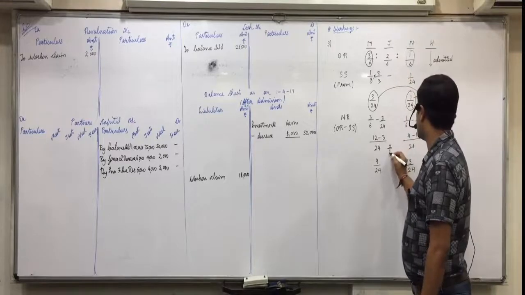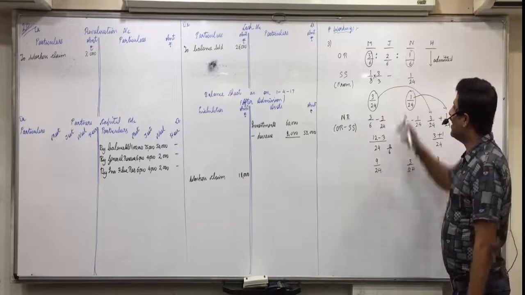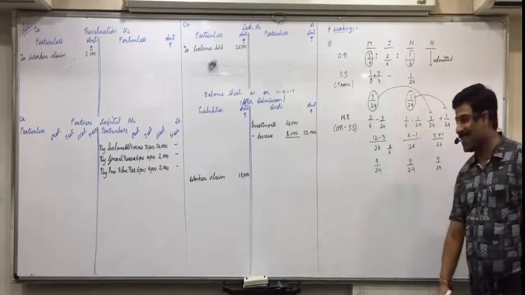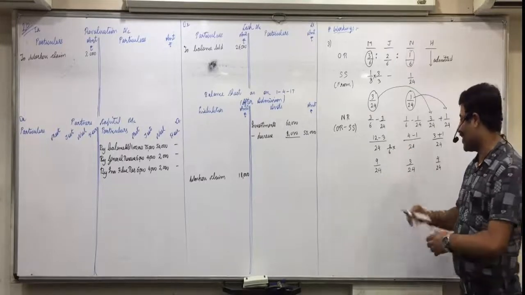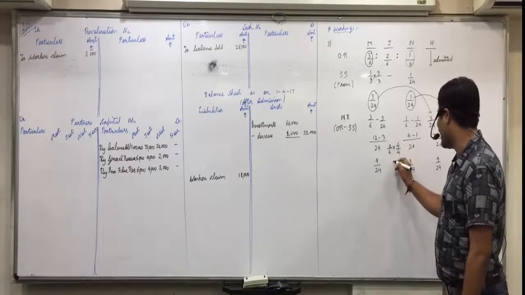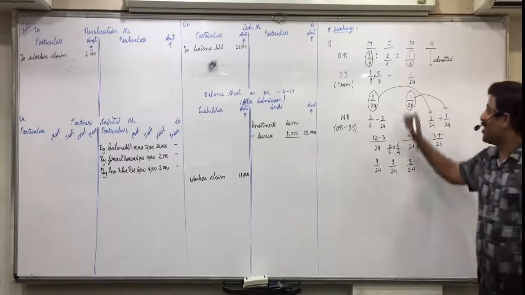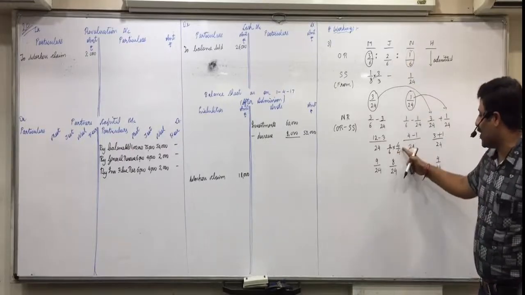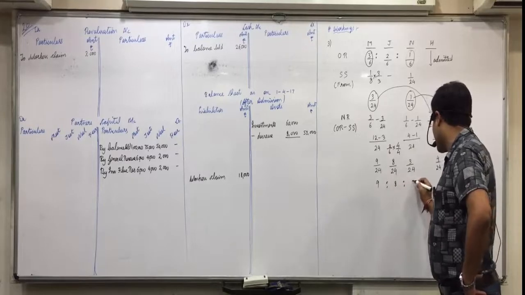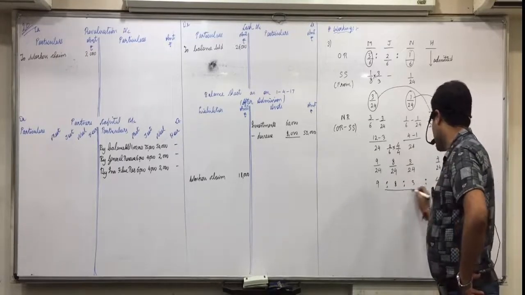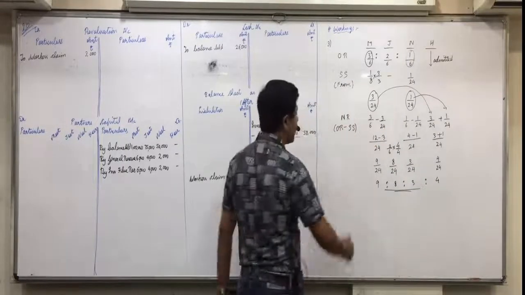Jeet does not sacrifice, so his share 2/6 will remain the same. But to make it 24, we multiply by 4/4, so we get 8/24. So 9, 8, 3, 4. Any confusion with the new ratio?